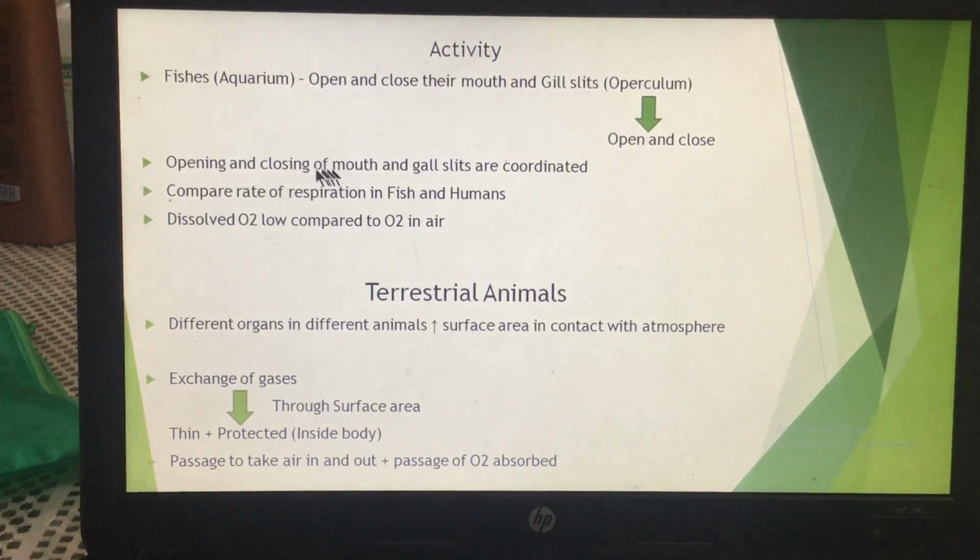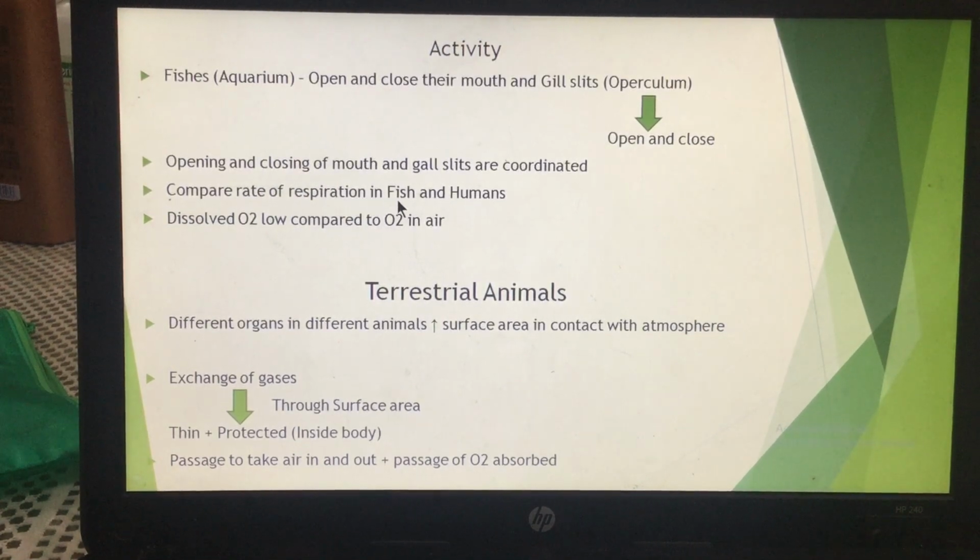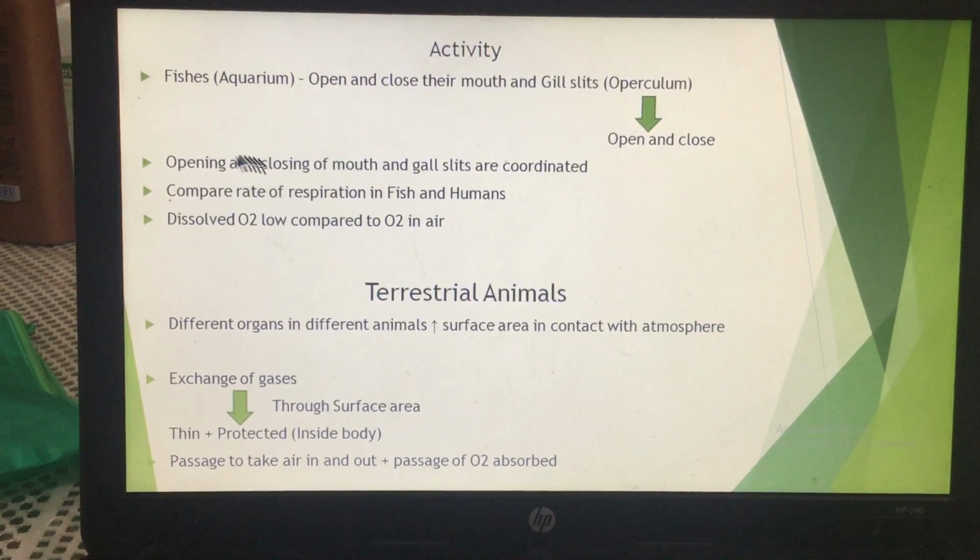Now, when we compare the rate of respiration, you must have seen that if you look at a fish, you will find the fish breathes very fast. In 1 minute it will breathe many times, 25-30 times. But in humans, we breathe 10-12 times in 1 minute. So if we compare the rate of respiration in fishes and in humans, you will find the rate of respiration per minute is very high in fishes compared to humans.